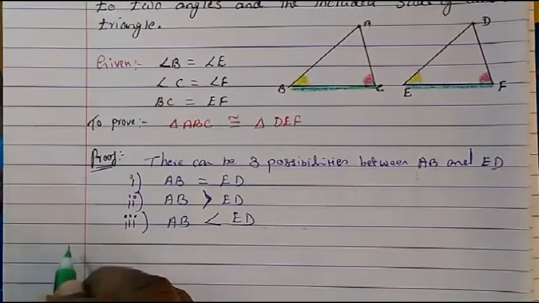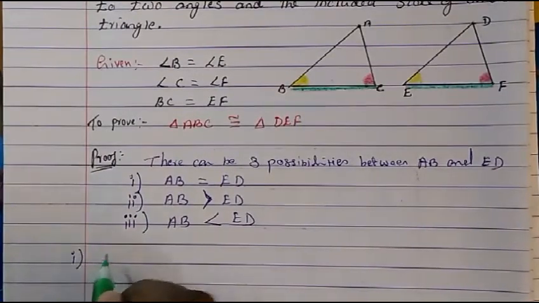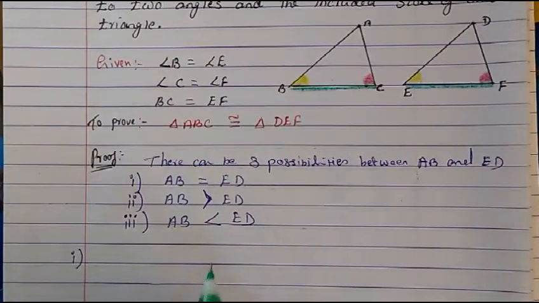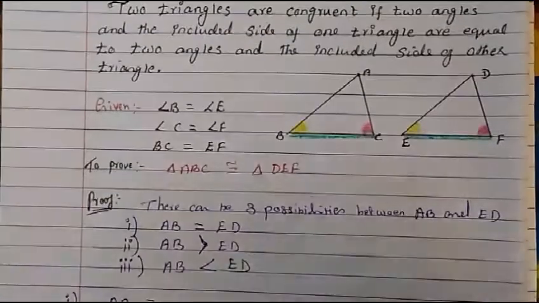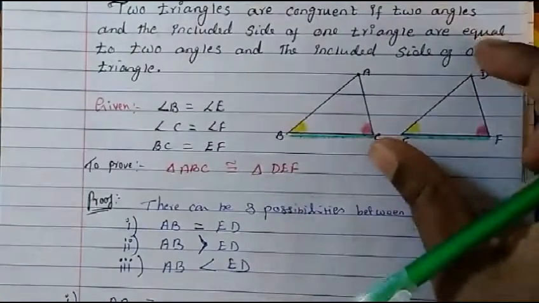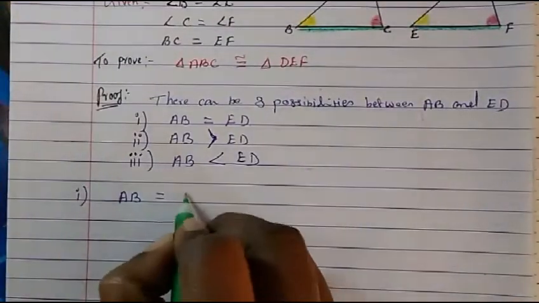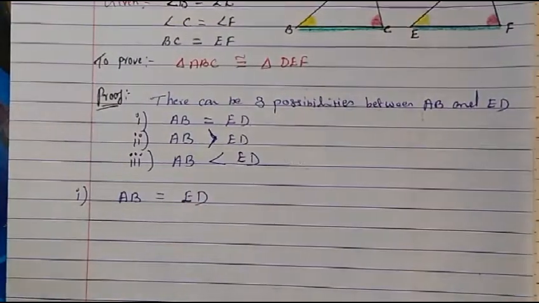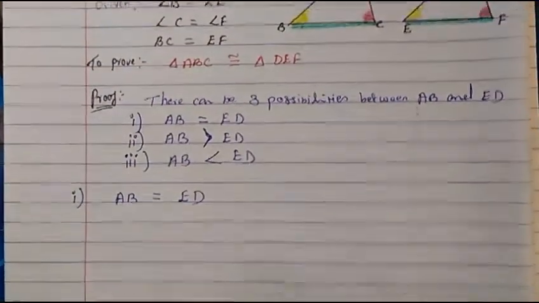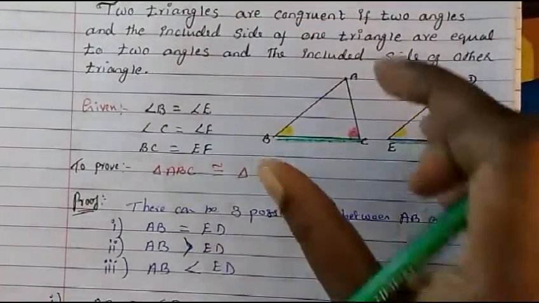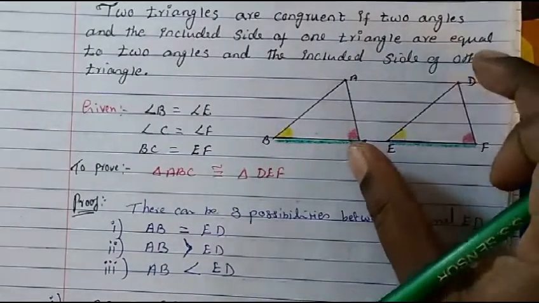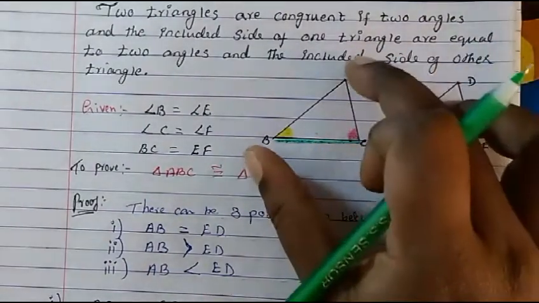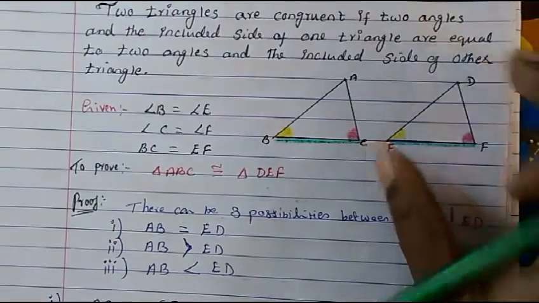In case 1, if AB is equal to ED. Okay, let us take in this two triangle, if AB is equal to ED. So let us write down. So we have considered that AB is equal to ED. So if this is the case, then what are the things matching here? AB is equal to ED. Can we write down?